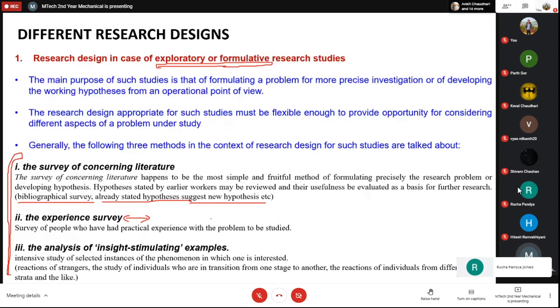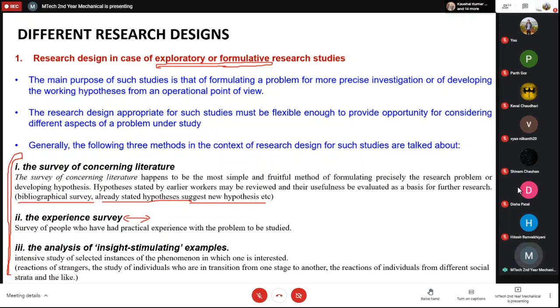You can talk to them and get a lot of ideas from them, and you can discuss your hypothesis or your literature or the problem. Even if you meet them for a short time, they will give you a lot of ideas. That is called the experience survey.